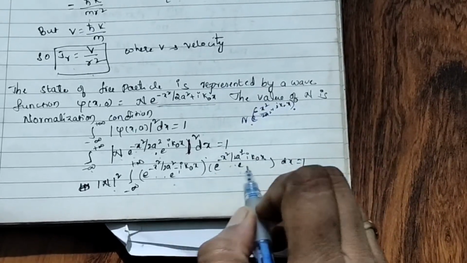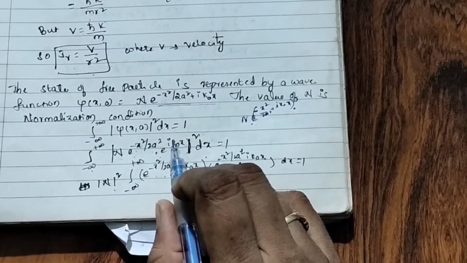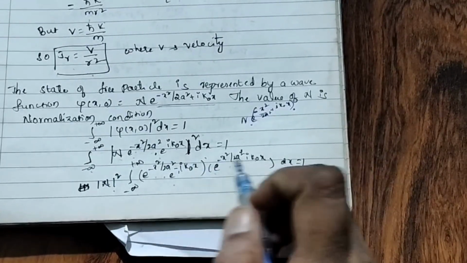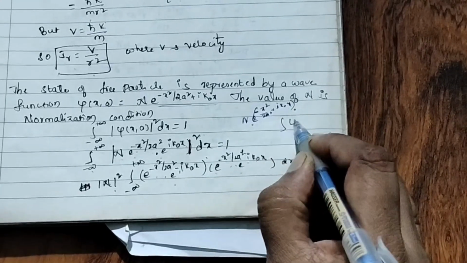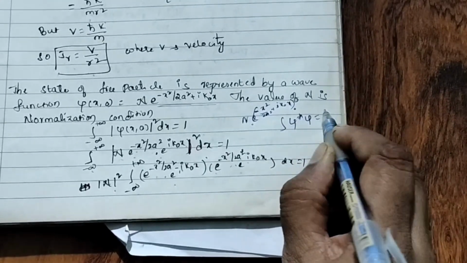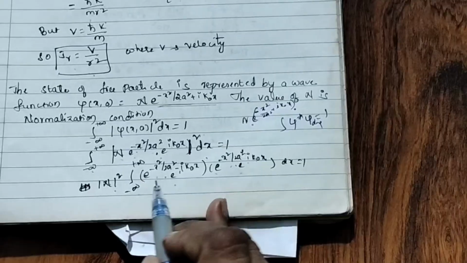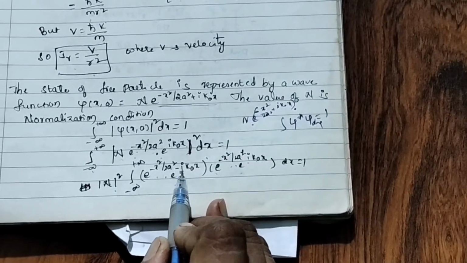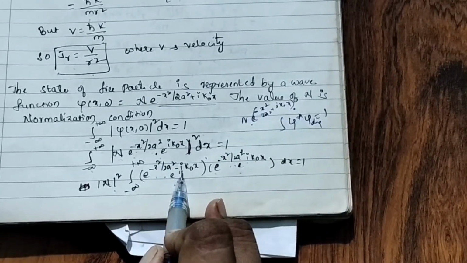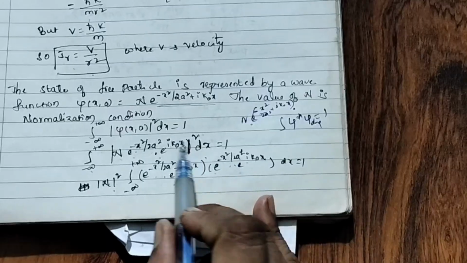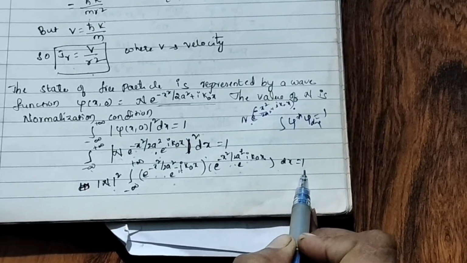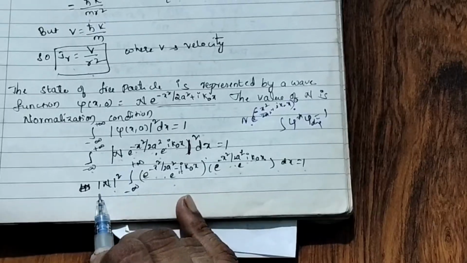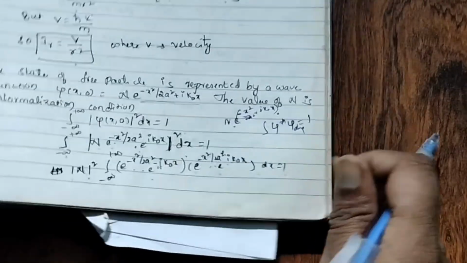Okay, psi star psi. Here, plus i becomes minus i for psi star. Psi as usual we wrote. Remember, for psi star, i becomes minus i. So for psi as usual I wrote dx is equal to 1. Okay, N square I wrote outside.